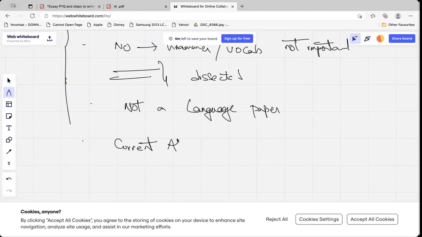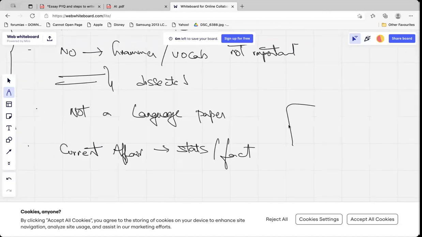Content with current affairs is important. You need to bring stats and facts, but again, it is not like general studies. You cannot write in this point format, dumping the content. No, don't do that. Instead of dumping the content, you can use one example and explain it properly in one paragraph.